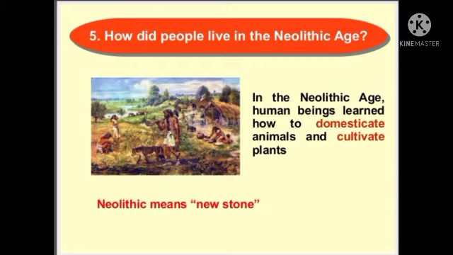So in this age, the people used the animals properly for their purpose, and they started cultivating plants also.